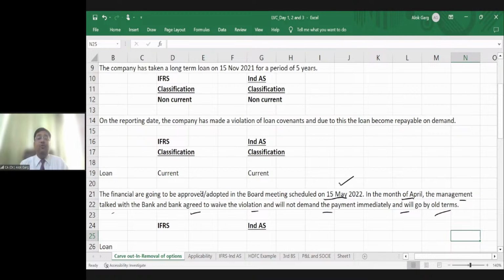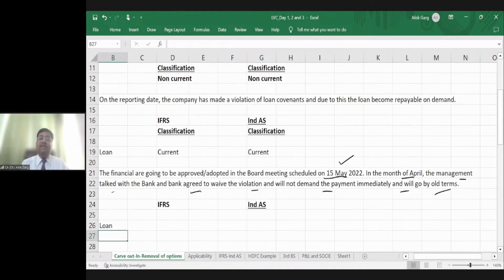So friends, according to you, what should be the classification? Friends, on the reporting date, this liability was a non-current liability. But due to the default on the reporting date, this liability will become a current liability. But before approval of the financial statement, means before the financial statement goes public, this liability has already been settled.